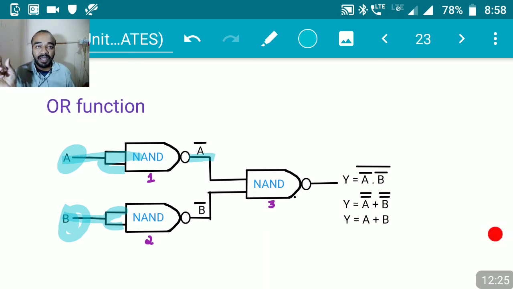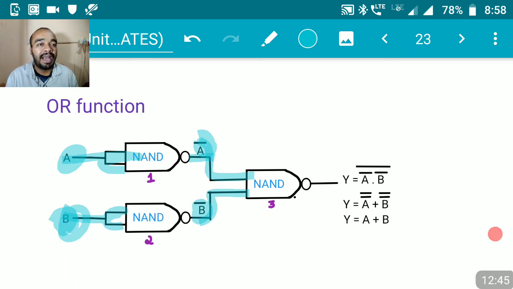If the input is A, output is going to be A bar, and similarly, if input is B, output is going to be B bar. Once we get these two outputs, we just connect them to the next NAND gate, NAND gate number 3.